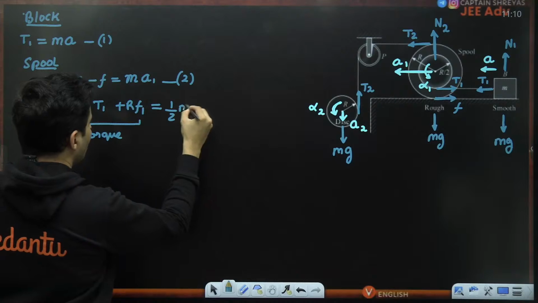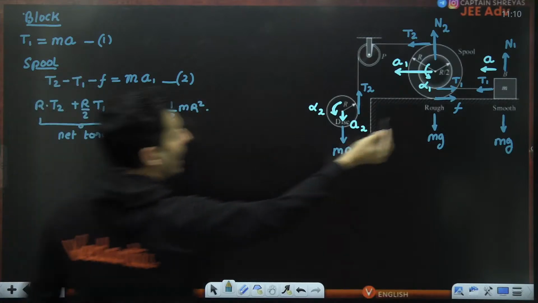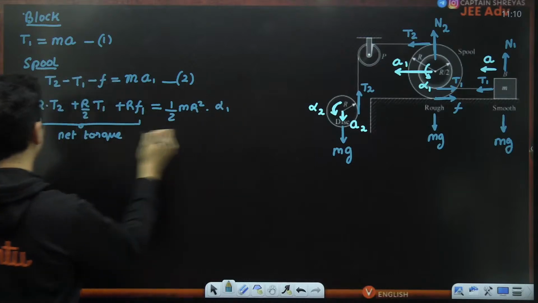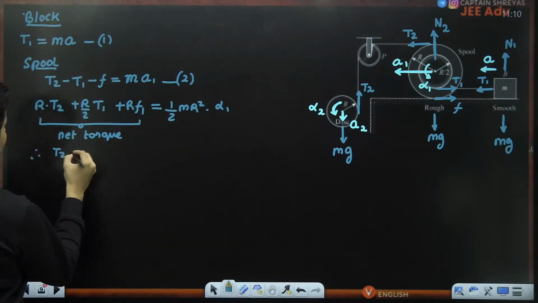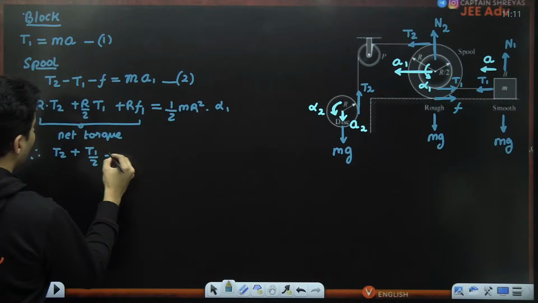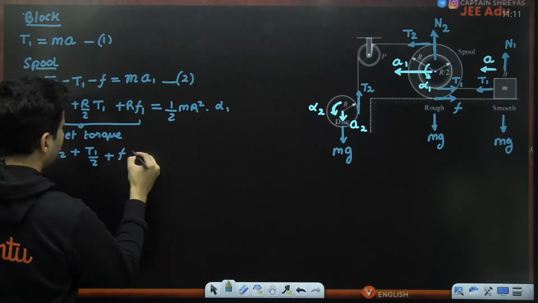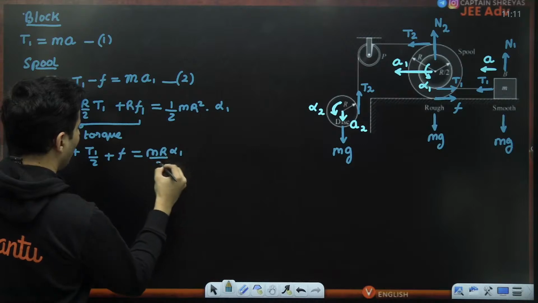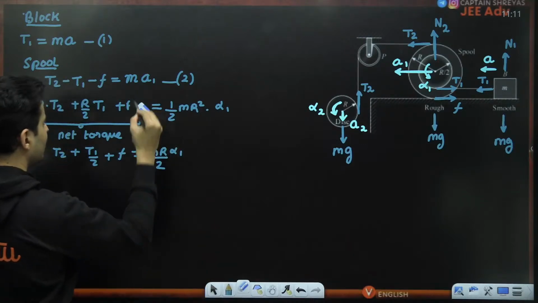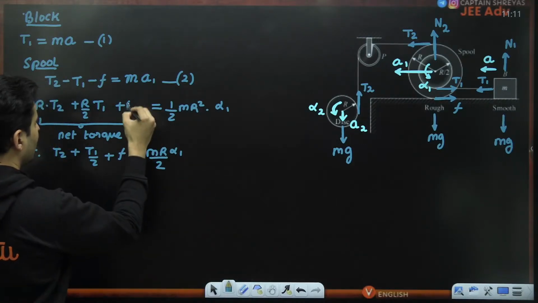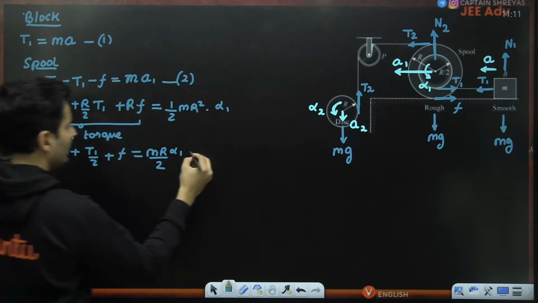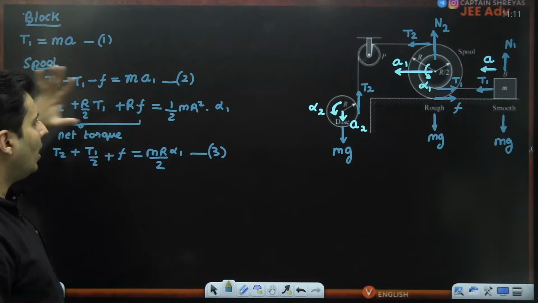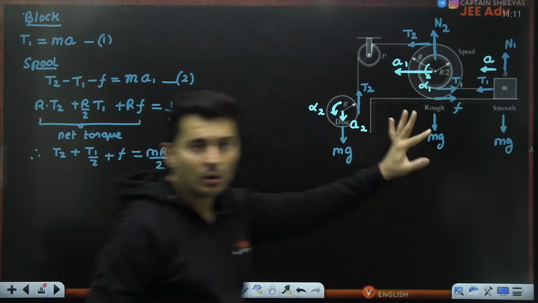So, 1 by 2 mr square into angular acceleration, which is basically alpha 1. If you want, you can cancel r. Therefore, it will become T2 plus T1 by 2 plus F is equal to M R alpha 1 divided by 2. So this is not F1, this is just F. Yes, so this is my third equation, which I got from looking at the block and the spool alone.